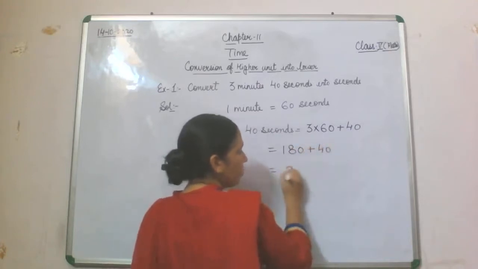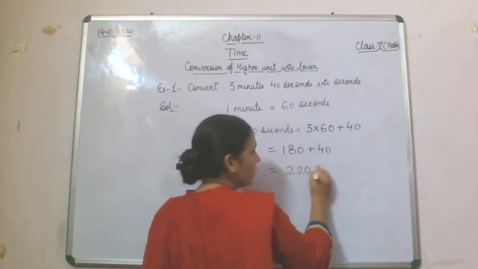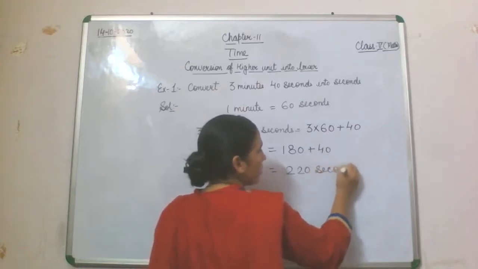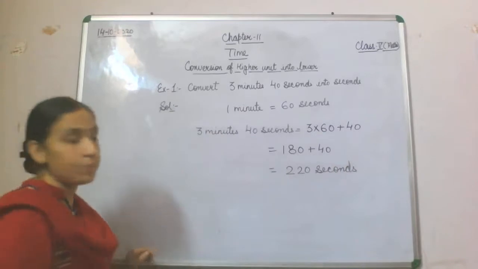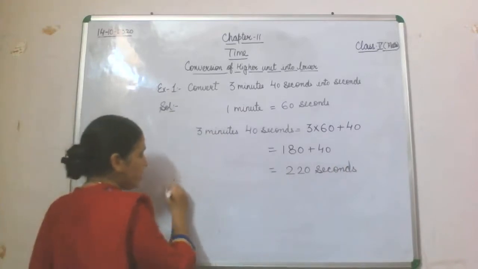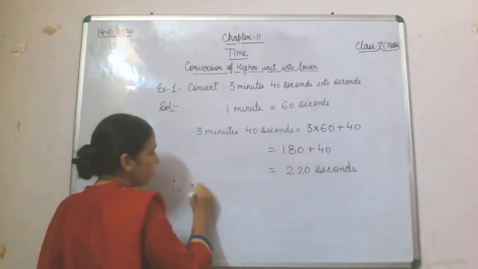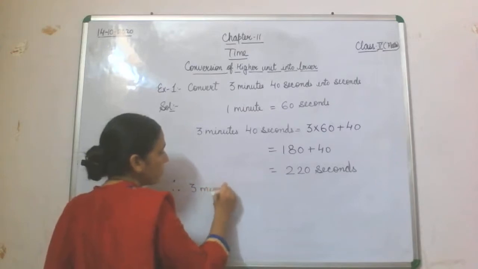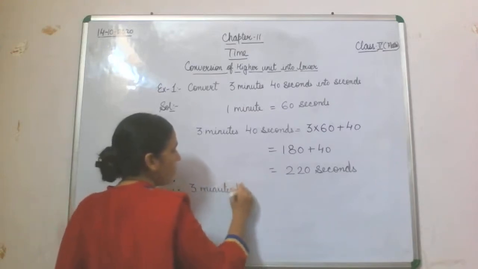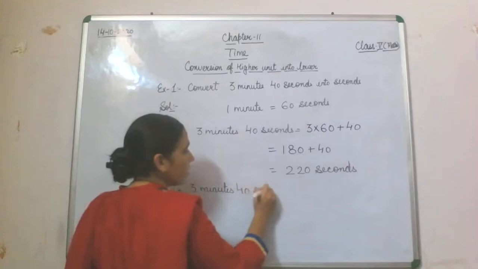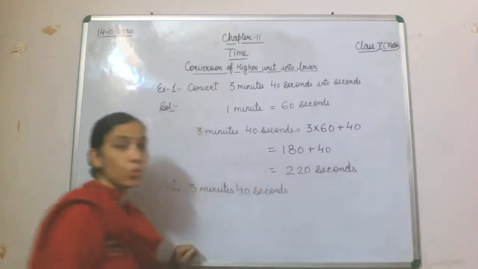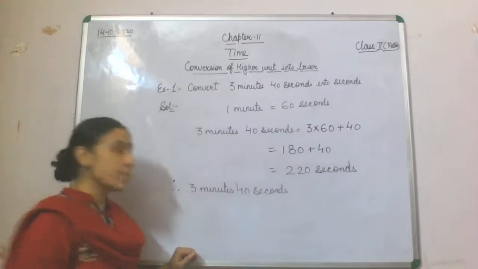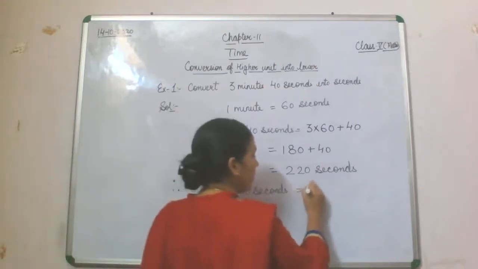So the total will be 220 seconds. So we'll write the answer. Therefore, 3 minutes 40 seconds is equal to 220 seconds.